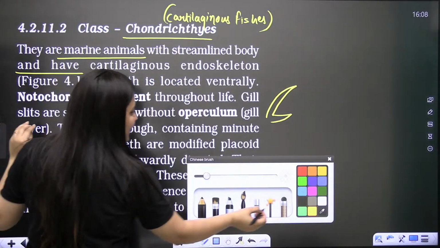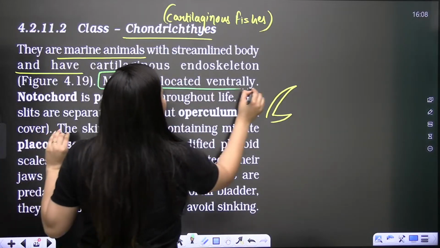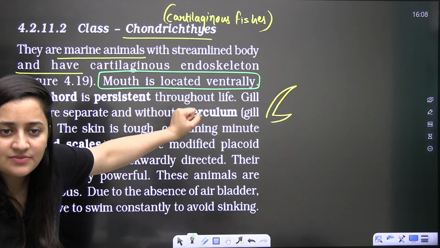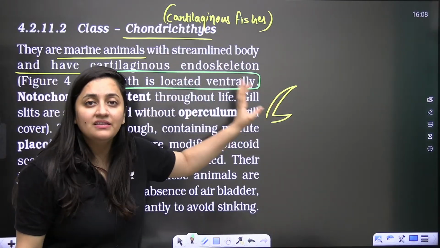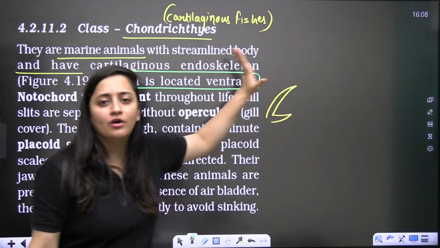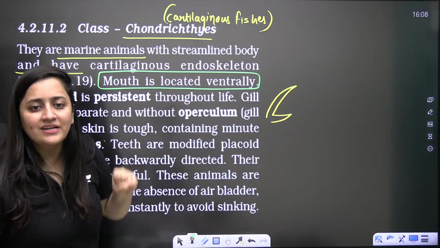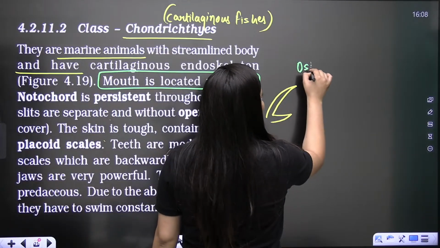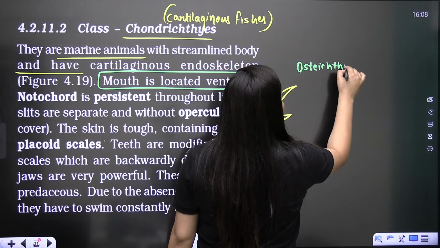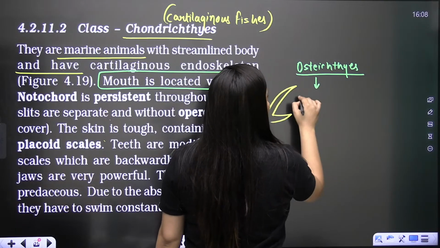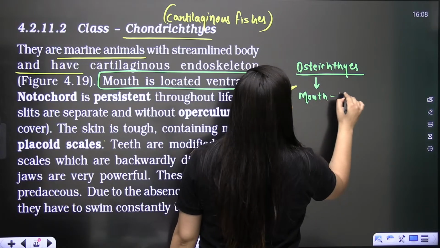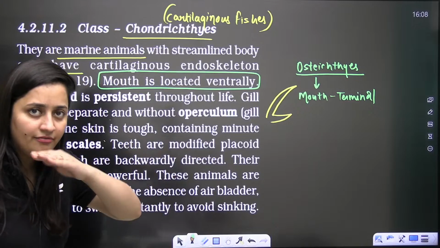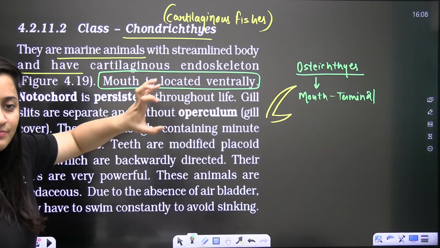This point is very important, bache, that the mouth is located ventrally. You must be thinking, ma'am, why is this point important? Because in the paper they can ask you the comparison between Chondrichthyes and Osteichthyes. So in Chondrichthyes, the mouth is ventral. I am comparing it here only. Osteichthyes are bony fishes where the endoskeleton is bony, and the mouth is terminal. Otherwise in Osteichthyes, the mouth is terminal.